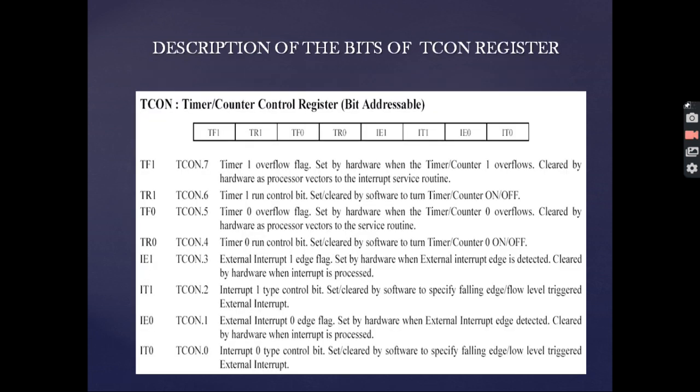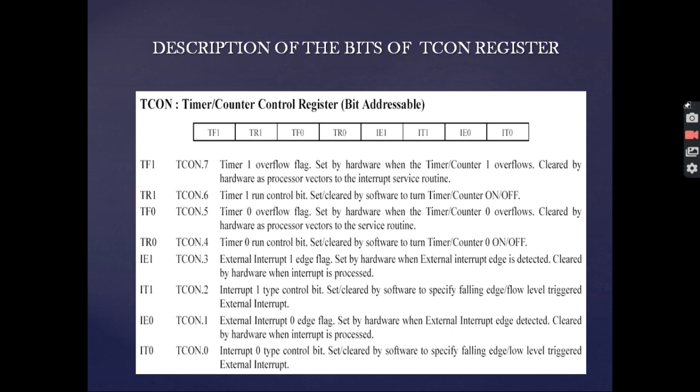Description of the bits of the TCON register. The TF1 and TF0 are the timer 1 and timer 0 overflow flags, which are set by hardware when the timer or counter overflows. The TR1 and TR0 are for timer 1 and timer 0. It stands for timer run control bit, and they are set or cleared by the software to turn the timer on or off.